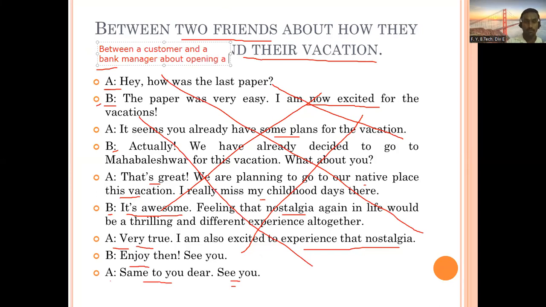About opening a new account. So you can imagine a situation. So what is the situation here? Now there is one customer and he is going to the bank and he wants to open a new account, and there is a bank manager. So what kind of conversation may happen? So now is this formal or informal? This is formal now. So it can be like good morning sir, it can be good afternoon sir.